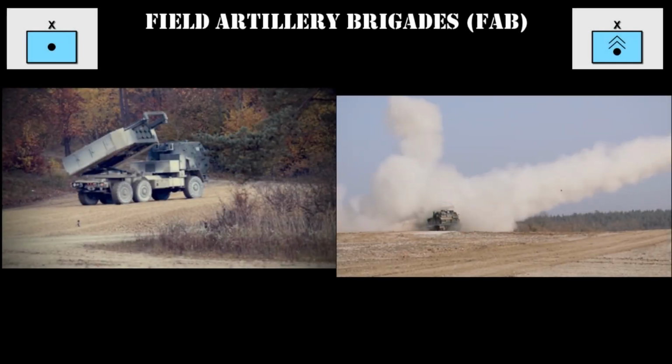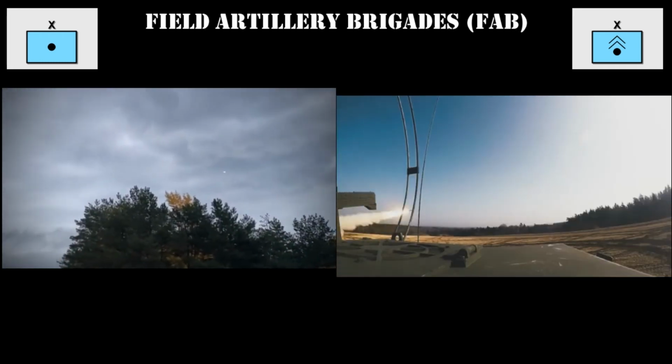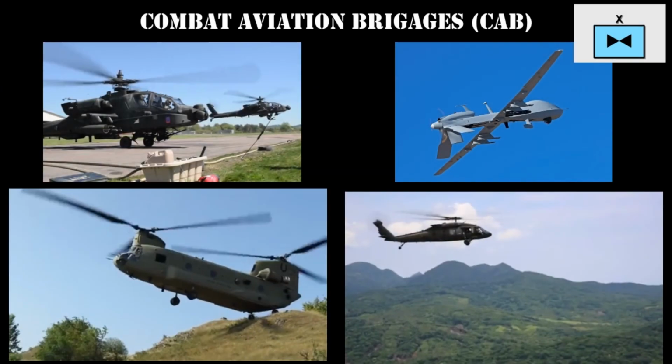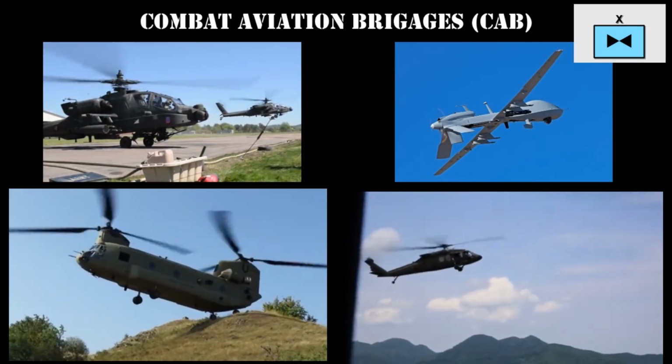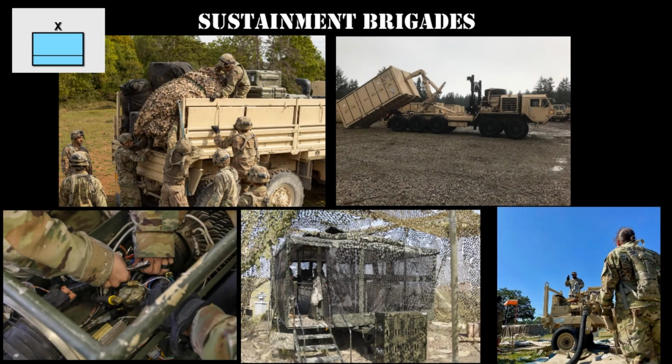Field Artillery Brigades bring in long-range fires with MLRS and HIMARS rocket systems. Aviation Brigades bring in Apaches, Blackhawks, Chinooks, and Gray Eagle UAVs. Sustainment Brigades bring all the beans, bullets, and fuel to make it happen. All other combat support and combat service support units are battalion echelon or smaller in size, which we won't cover in this episode. Now, onto the dreaded task organization conversation.